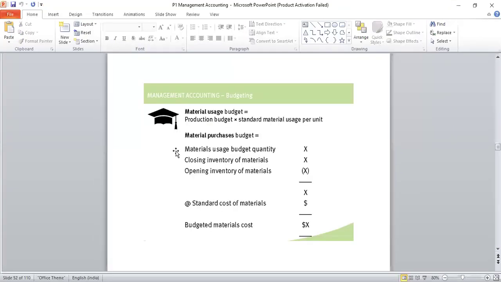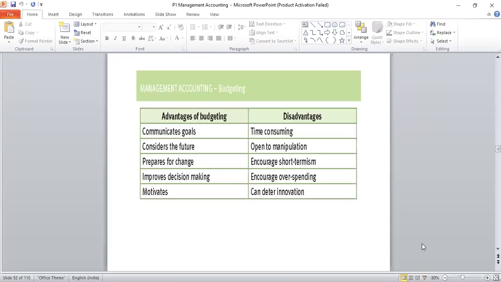Then material usage is budget quantity plus the closing inventory minus the opening inventory. If we have to find out the value of purchases, just multiply it by the cost per unit of raw material. So we get the cost of budgeted materials which have to be purchased. That is the purchases budget.